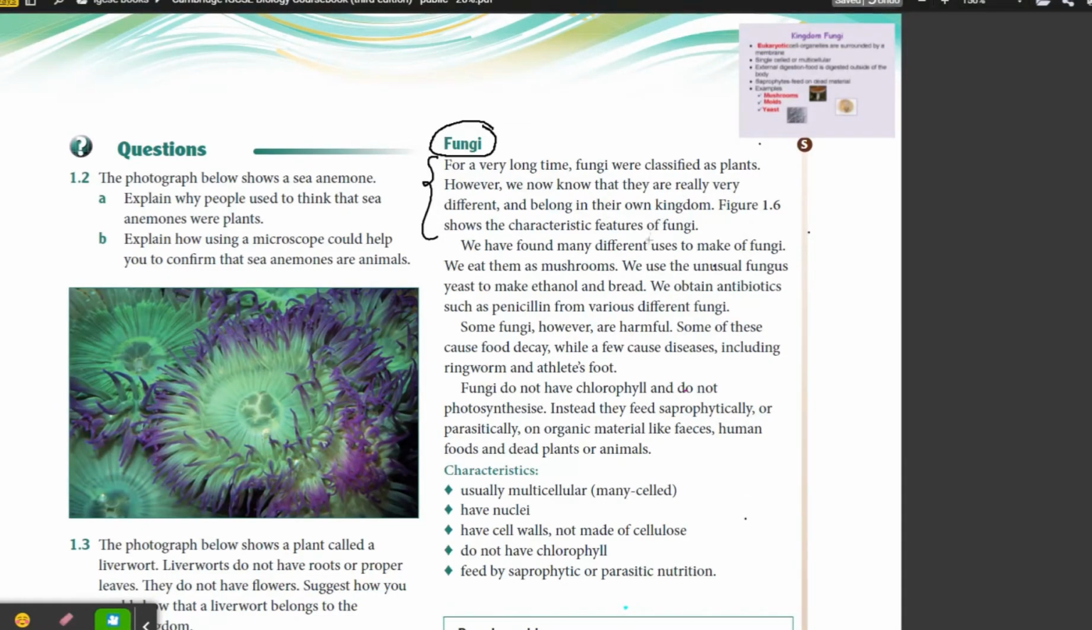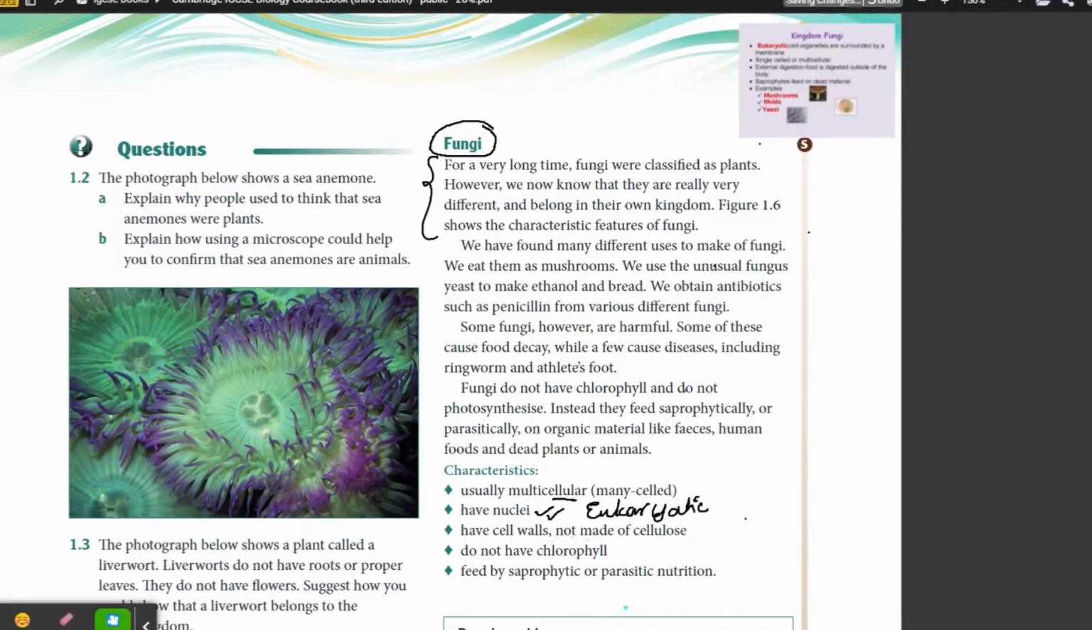They have some special qualities. For example, they are multicellular. They have many cells. They have nuclei. If they have nuclei, do you think they are eukaryotic or prokaryotic? Excellent job. They are eukaryotic, and they are multicellular.